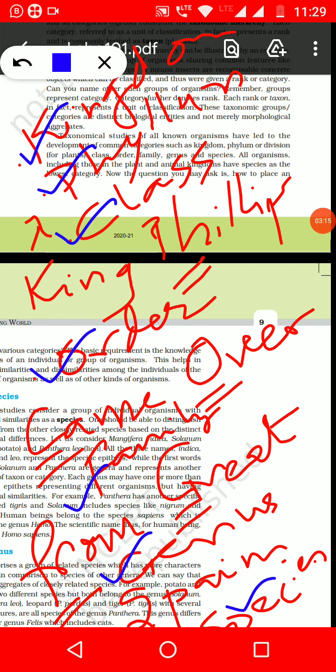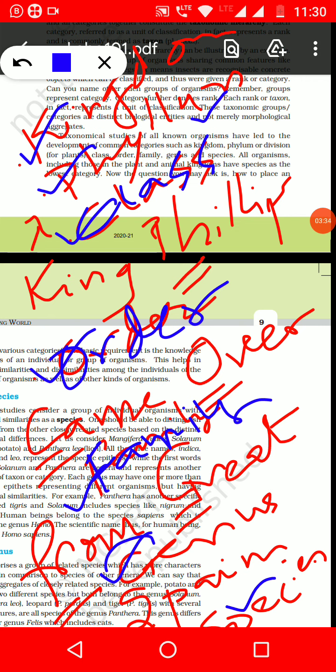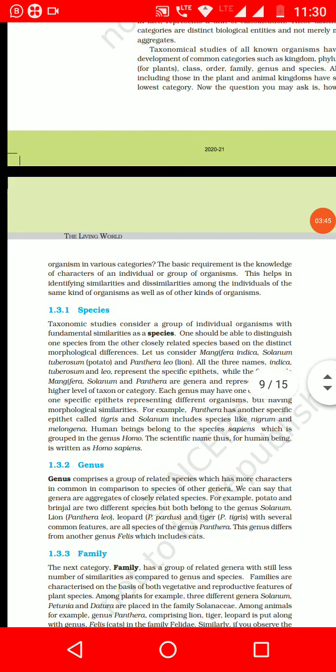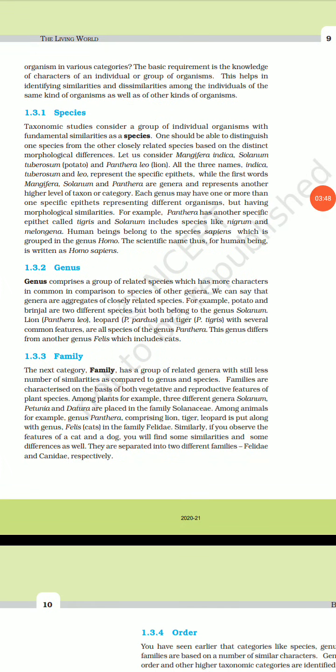So kingdom is the highest category, then it is subcategorized into the phylum, then again into the class, then further the subcategory is order, then we have family. Then we have the genus, and then specifically the species. So this is the order that has been followed. Okay, so now going ahead with that, the lowest part we have is species.